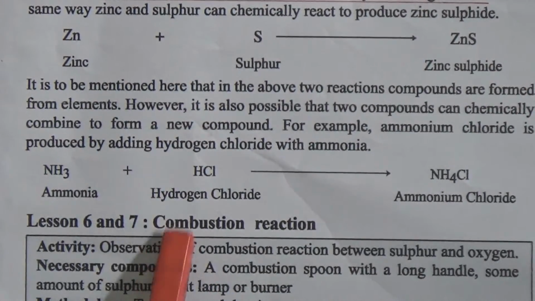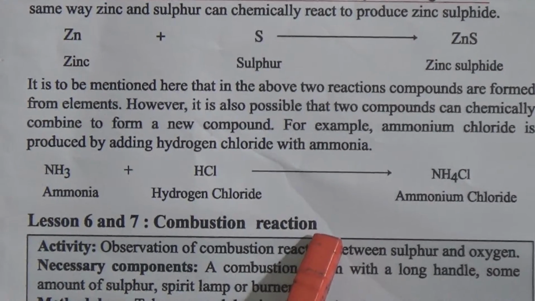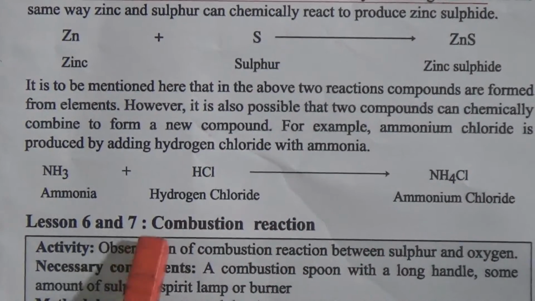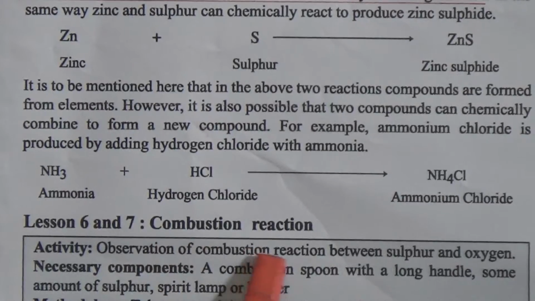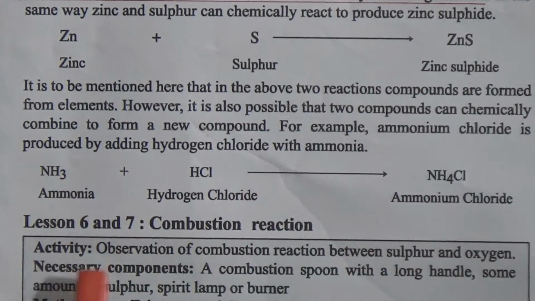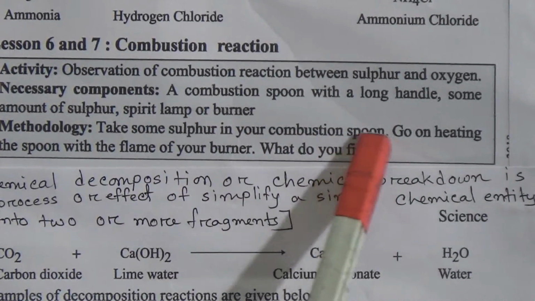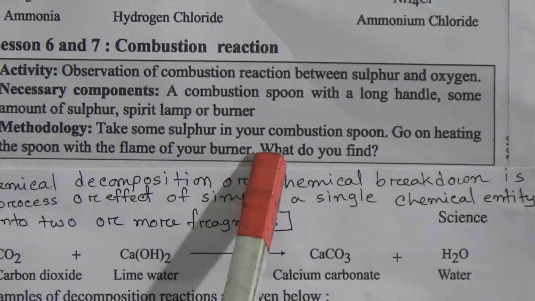Now come to the combustion reaction. In a combustion reaction, a substance reacts with oxygen from air at high temperature. For this activity we have to follow, observing the combustion reaction between sulfur and oxygen. You need a combustion spoon with a long handle, some amount of sulfur, a spirit lamp and a burner. Methodology: take some sulfur in your combustion spoon and go on heating the spoon with the flame of your burner.